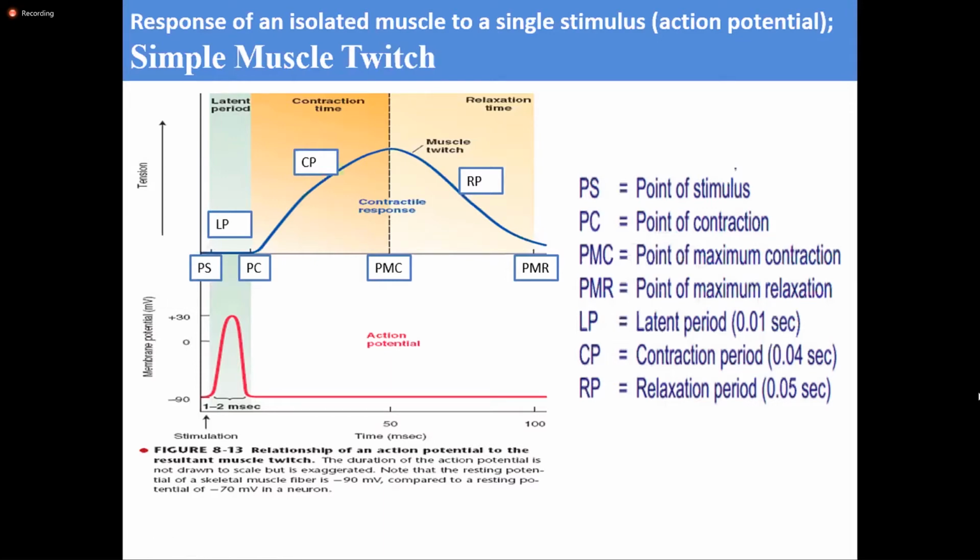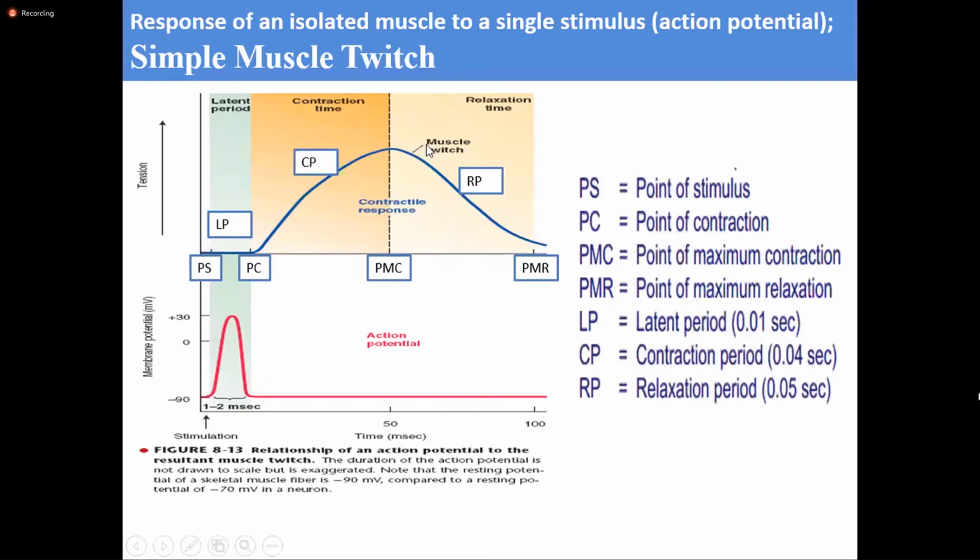Then the action potential is first generated in the motor unit. After the action potential is over, this is followed by muscle contraction. So muscle contraction has two phases, the contractile phase and the relaxation phase. And this is called the simple muscle twitch.